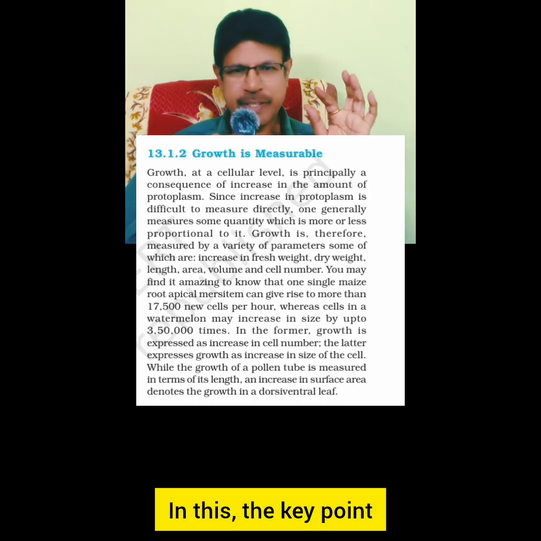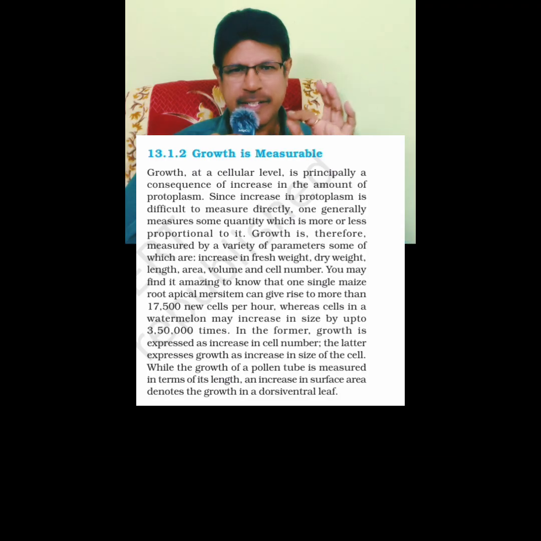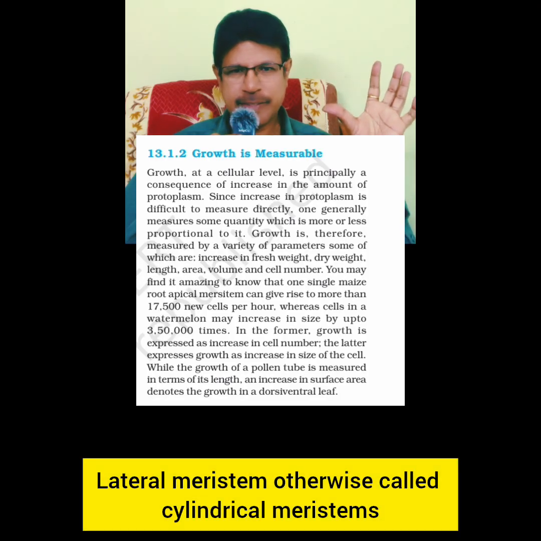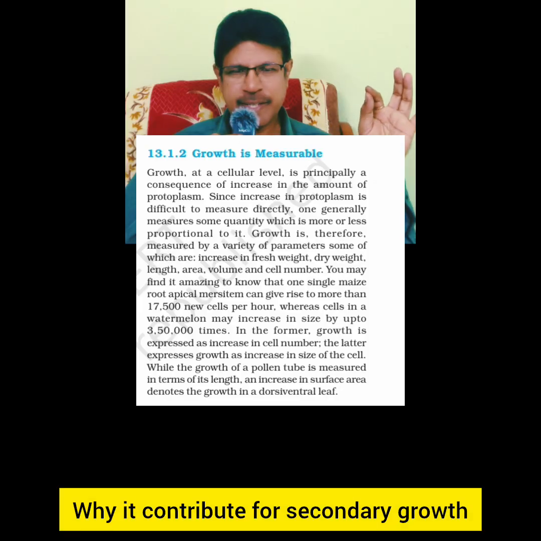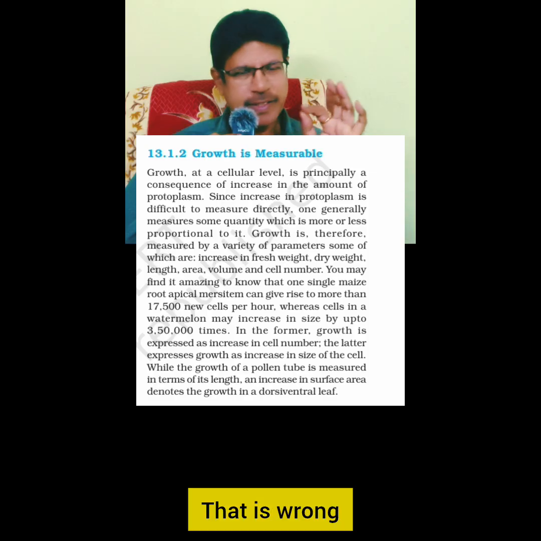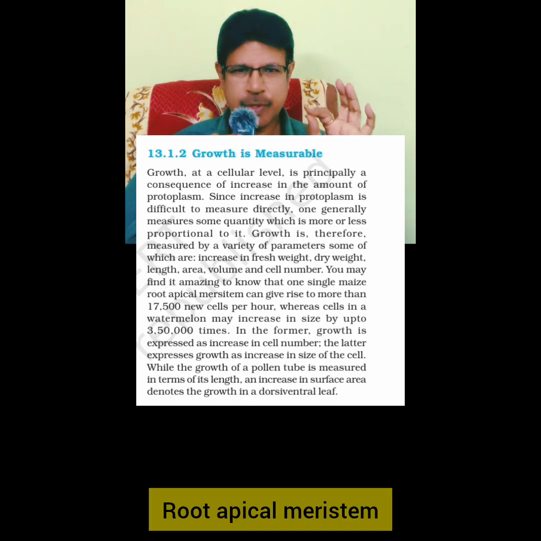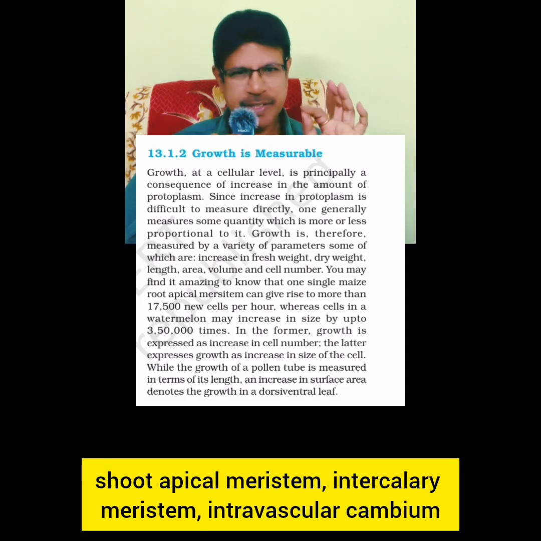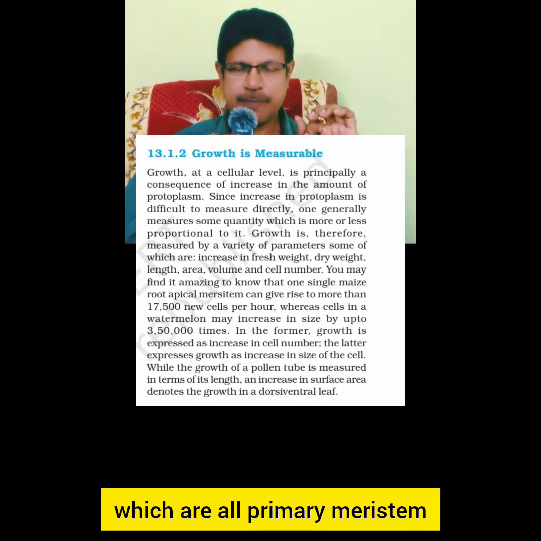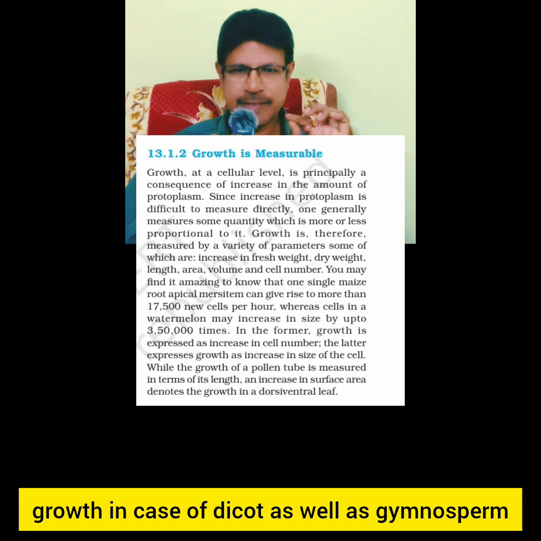In this, the key points: what are apical meristems? What are lateral meristems? Lateral meristems are otherwise called cylindrical meristems. Why do they contribute to secondary growth? All primary meristems are apical, that is wrong. Intercalary meristem is not apical. Root apical meristem, shoot apical meristem, intercalary meristem, intrafascicular cambium, which are all primary meristems. And lateral meristems contribute to secondary growth in dicots as well as gymnosperms.